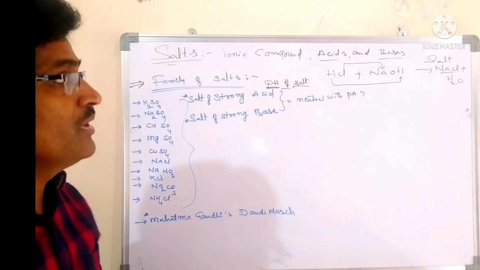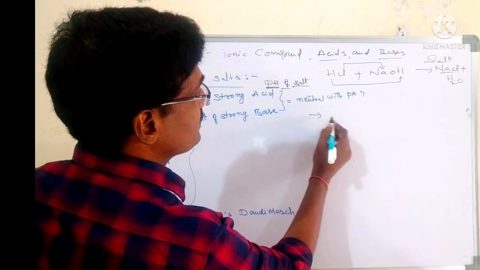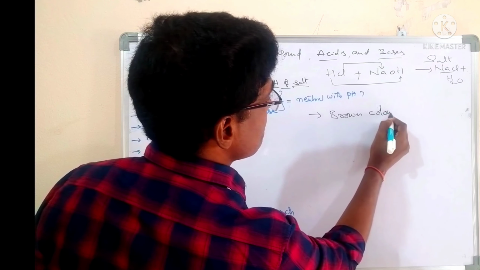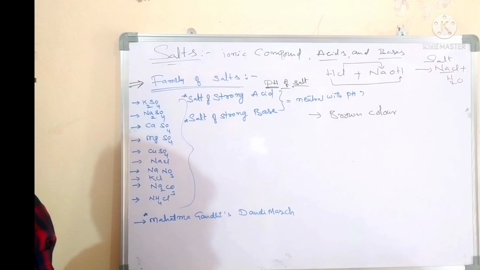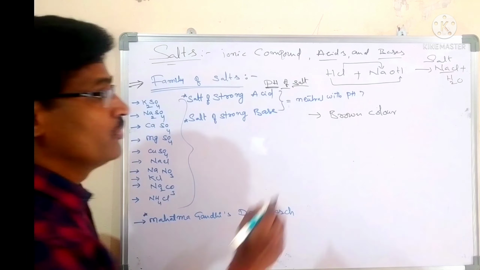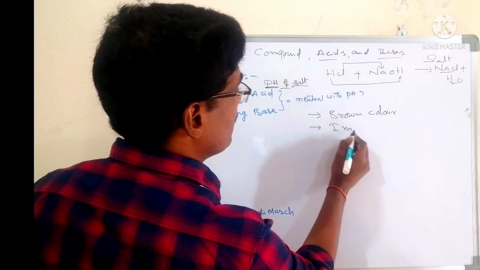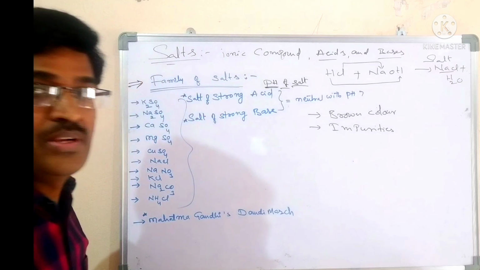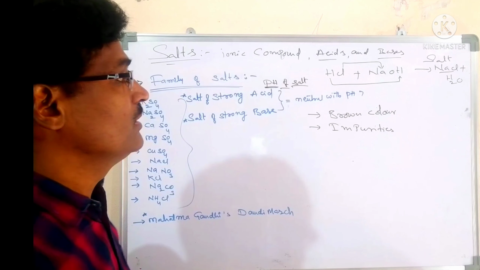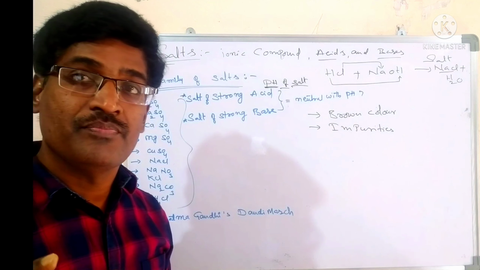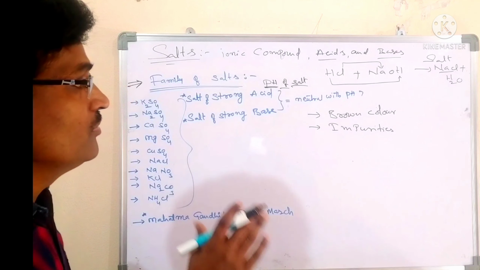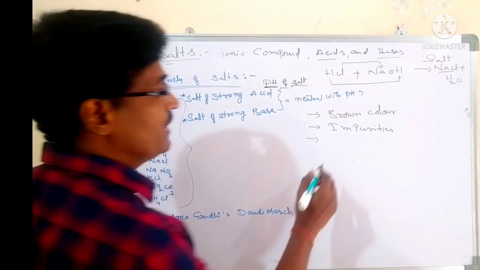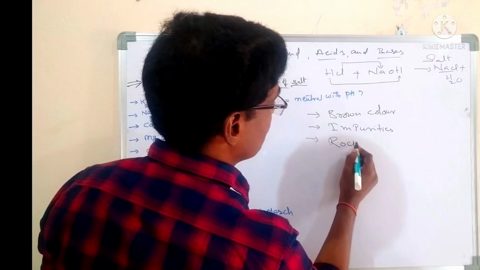When we get it from seawater, it is brown in color. Why is it brown? Because it has some impurities. Salt which is brown in color we can call rock salt.